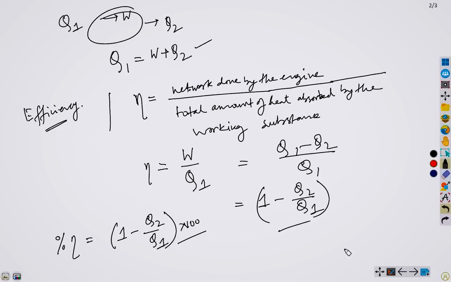Okay, let me just give you one real world example. Let's say you went to a shop and purchased a pen, okay? Let's say the price of the pen, I mean your buying price, is 100 bucks. But is it the real cost of the pen? Definitely the shopkeeper is going to have some profit, right?